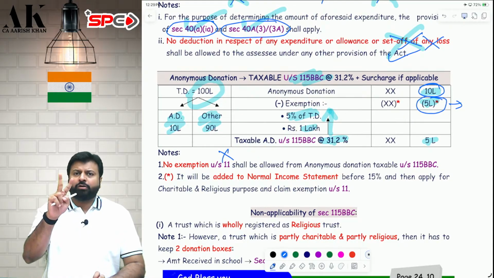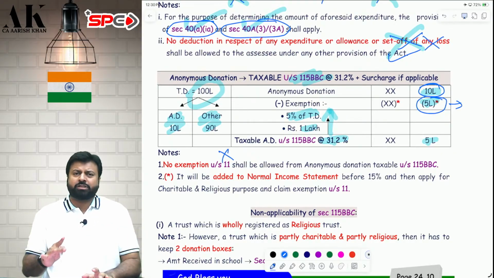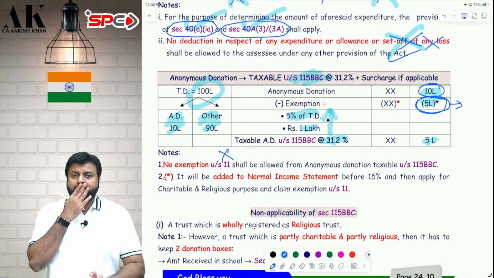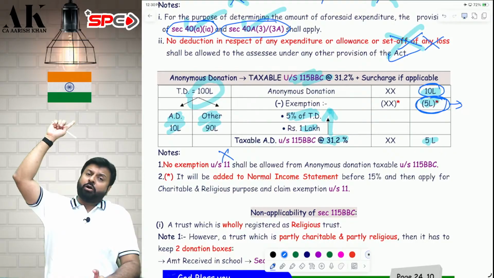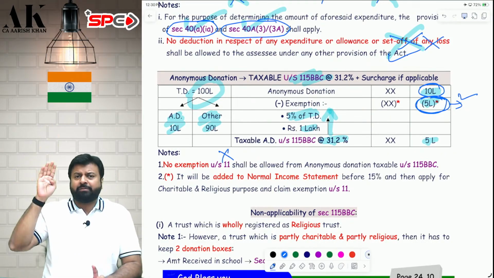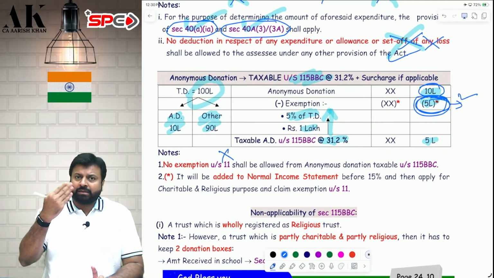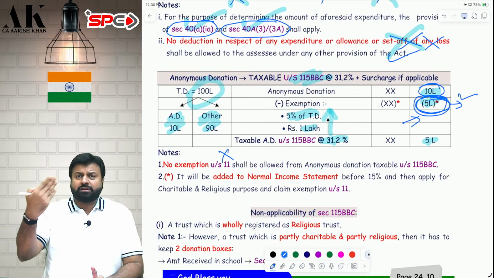For that, the law is giving two treatments, of which I have mentioned one over here and one I have not mentioned. You can do both in the examination. While solving the sum, I have done both. For this 5 lakh rupees, you have two options. First option, very simple: add this 5 lakh rupees at the end of the statement, after all application and after 15%, and apply slab rates. Second, add this to the normal income statement before 15%, claim 15%, and then apply this 5 lakh also for the objects of the trust, and then the remaining amount will be subject to slab rates.